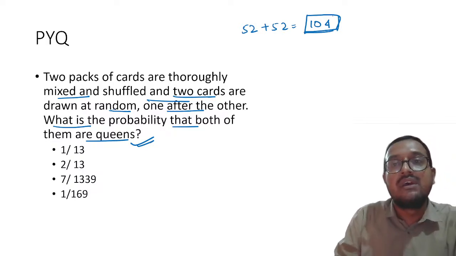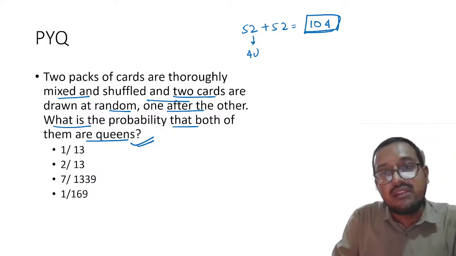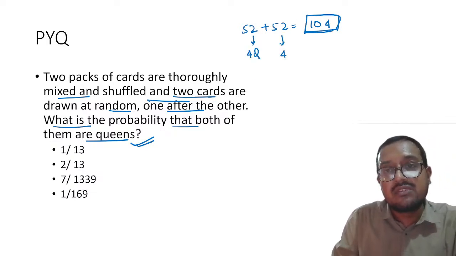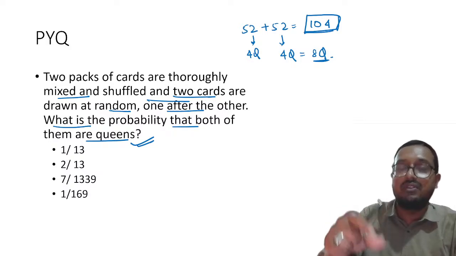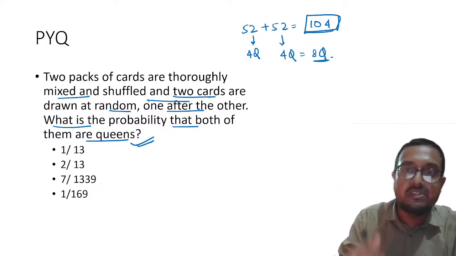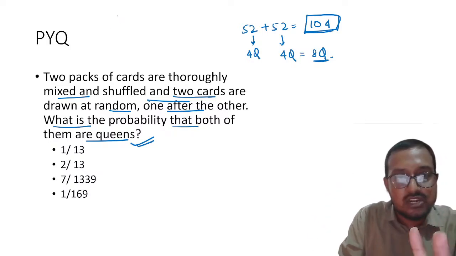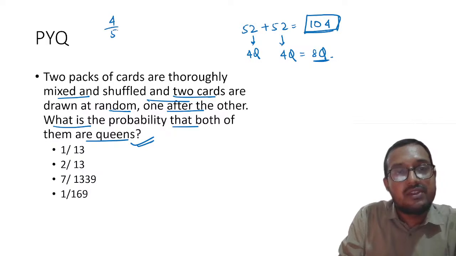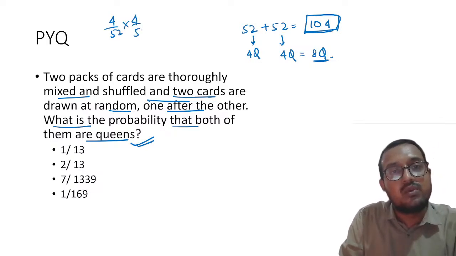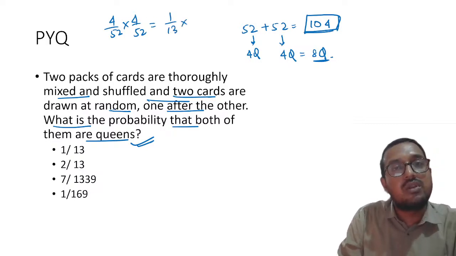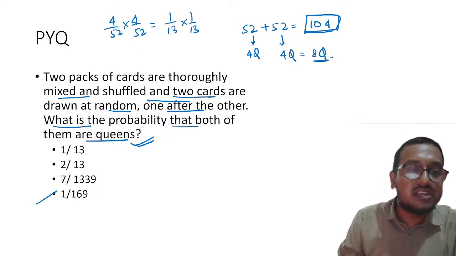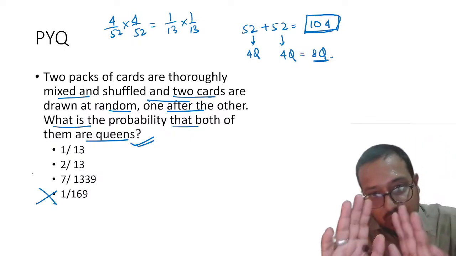So please remember, this deck will have 4 queens, obviously you can understand that. This will also have 4 queens. So in total there are 8 queens, right? But what will happen when you first draw the card? By the way, what mistake do students make? Okay, 2 cards are to be drawn: 4 by 52 or maybe 8 by 52 multiplied by 4 by 52, and eventually that will become 1 by 13 into 1 by 13. The answer is D. No, my dear students, the moment you do this, you will be wrong.